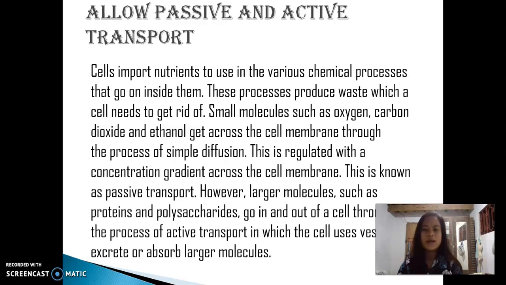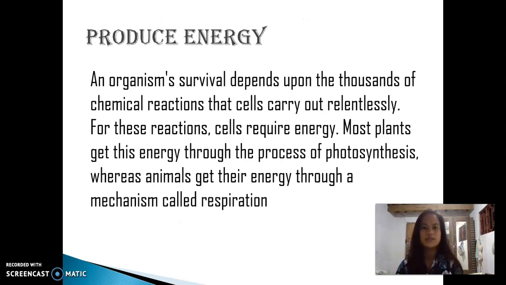transport. However, larger molecules such as proteins and polysaccharides go in and out of a cell through the process of active transport, in which the cell uses vesicles to excrete or absorb larger molecules.